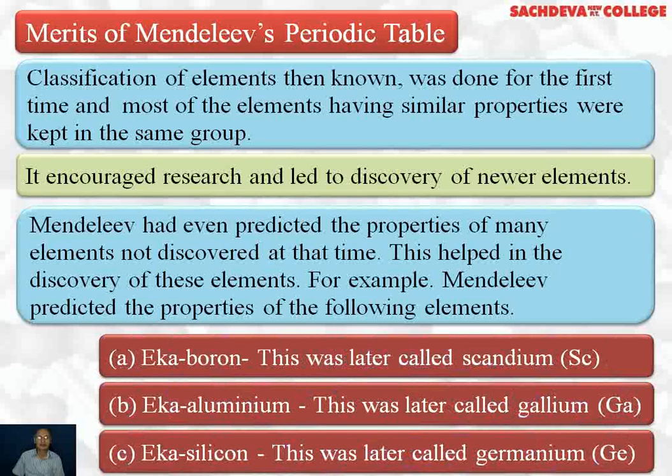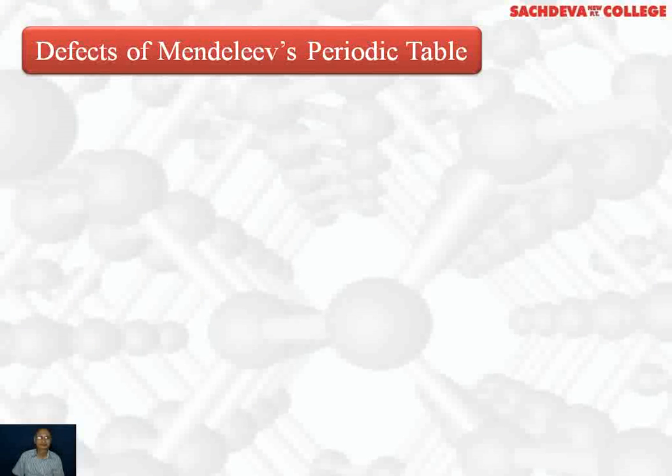For example, Mendeleev predicted the properties of the following elements: Eka boron, later called scandium; Eka aluminium, later called gallium; Eka silicon, later called germanium. Mendeleev's periodic table could also help in correcting some of the atomic weights of the elements.